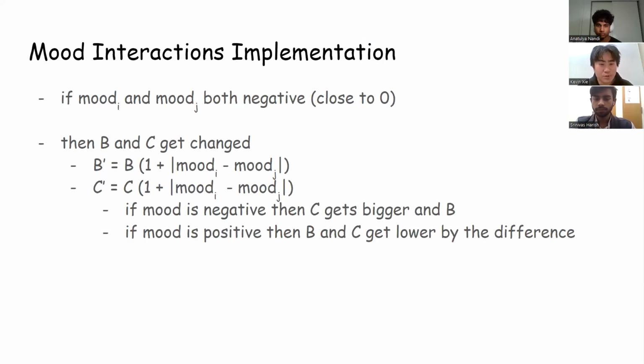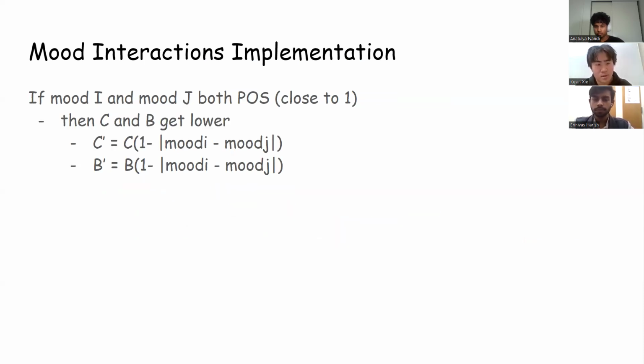If mood I and mood J, let's say that's two nodes we just picked, as before we rewired and went through all that. Now, if both of these nodes are negative, with the new understanding that negative moods make them more susceptible to seek out opinions that are not close to them, we will make our beta greater than before and our C greater as well, meaning that two negative nodes will want to look for more opinions that are not similar to them.